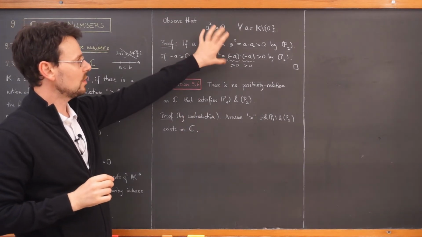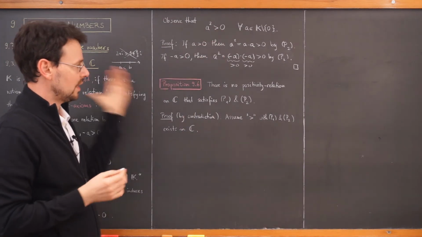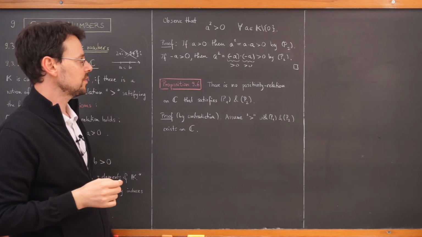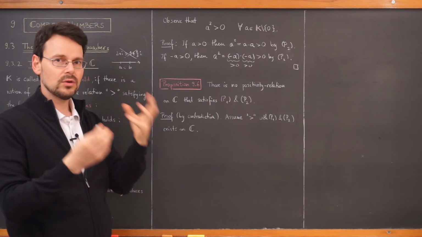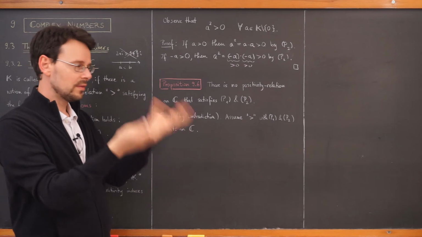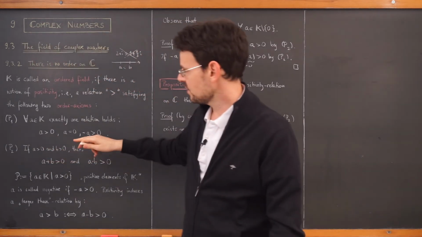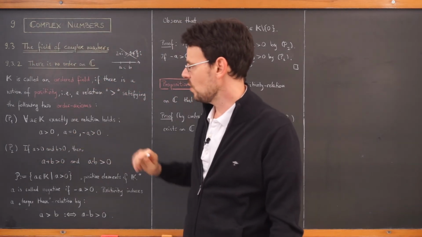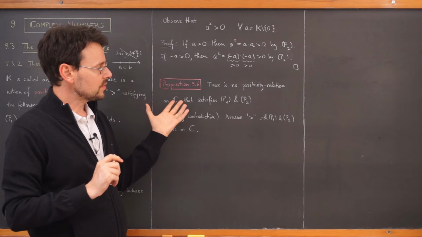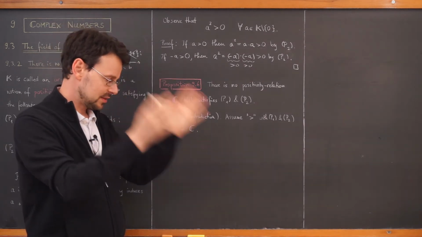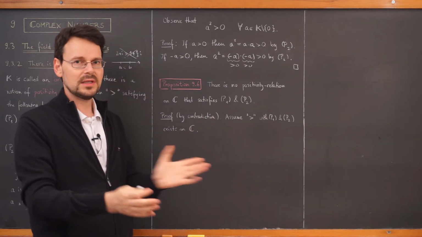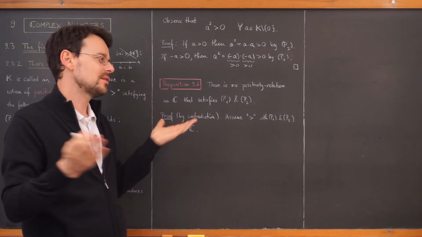And now, using only this and the order axioms, of course, we can prove that it is impossible to have a notion of positivity on the complex numbers that is consistent with these two axioms. Now, of course, you can't verify this directly by saying, okay, I tried 17 notions of positivity, none of them works, so there is no such notion.